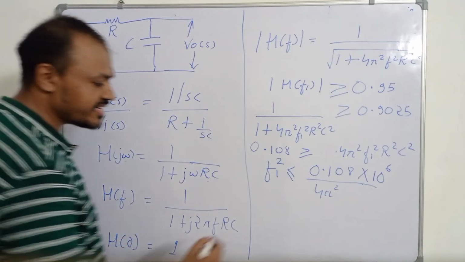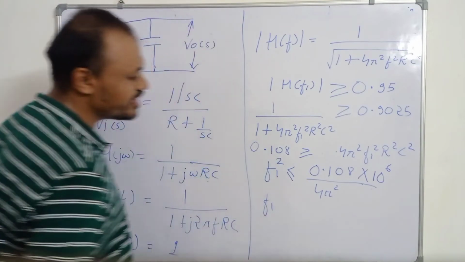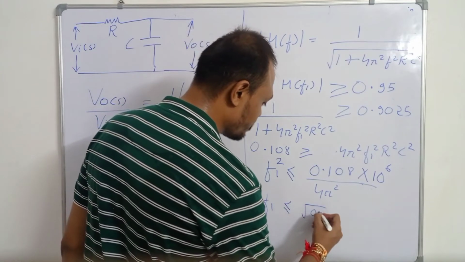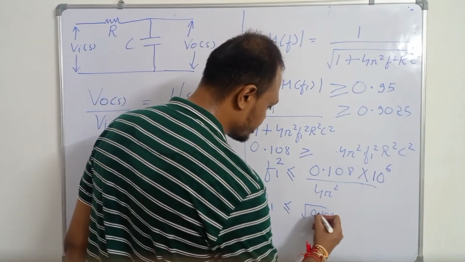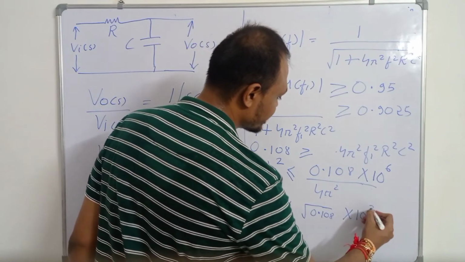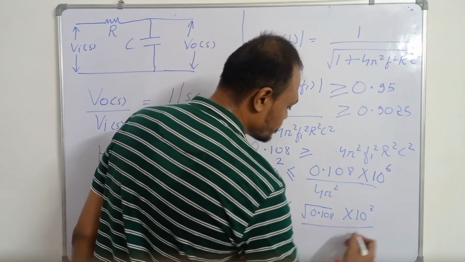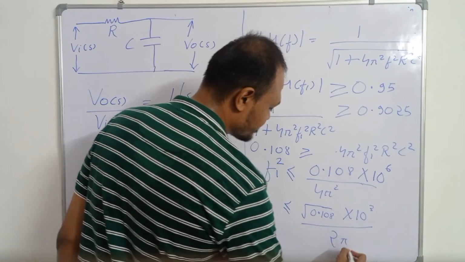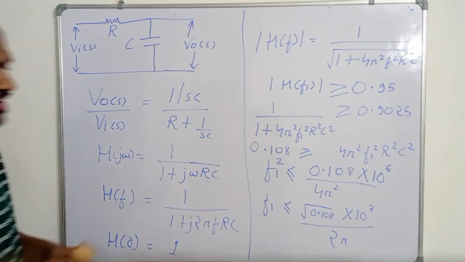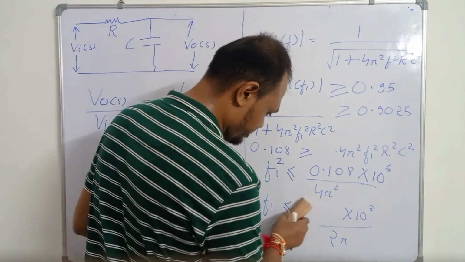Now if you take square root of both the sides, then f1 must be less than or equal to 0.108 under root. Square root of 10 to power 6 is obviously 10 to power 3. Square root of 4 pi square is 2 pi. So f1 must be less than 0.108 into 10 to power 3 divided by 2 pi, and under root of 0.108 is equal to 0.329.